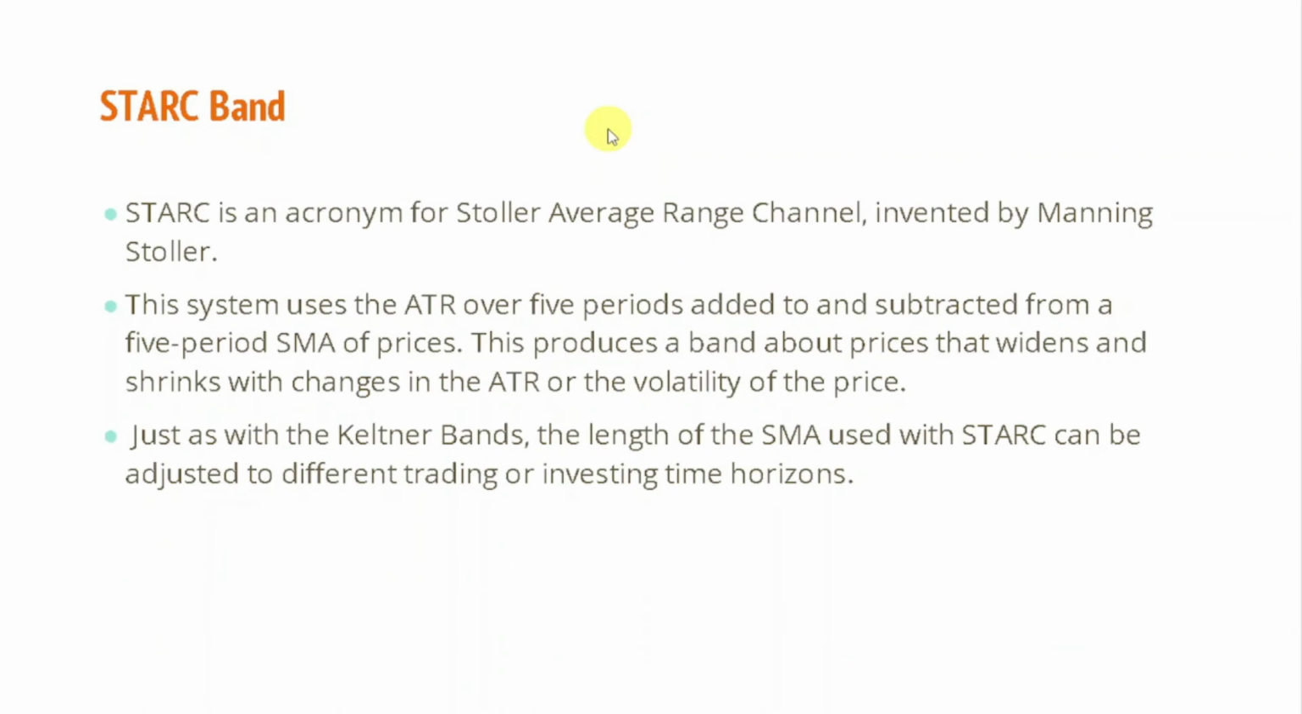Now let's talk about the Stark band. STARC is an acronym for Stoller Average Range Channel, which was invented by Manning Stoller. These Stark bands calculate volatility in a different way. They use ATR instead of standard deviation, and that is why they differ from the Bollinger band. You can read about the Stark band as well, as it can also come in the exam. In level 1, only basic questions come, so you need not read much about it, but you should at least know the basics. How the Stark band is different from the Bollinger band, you should at least know this much.